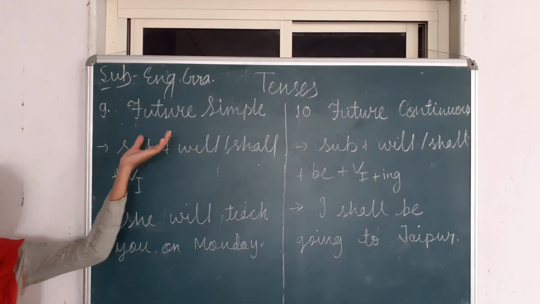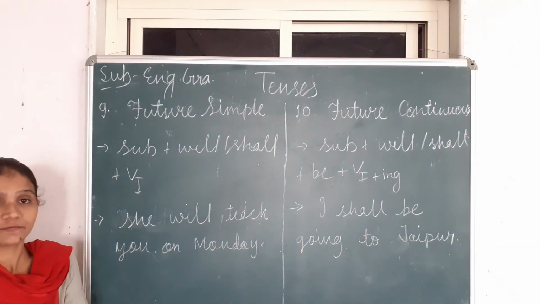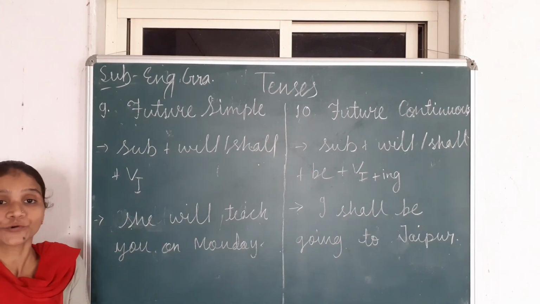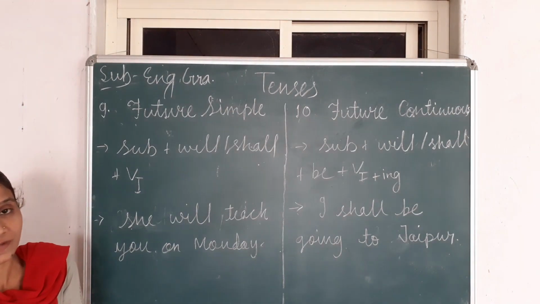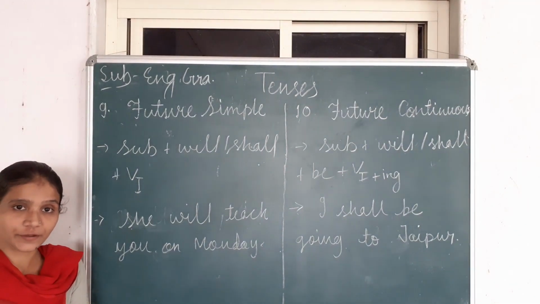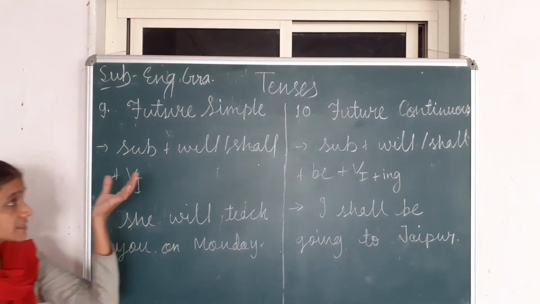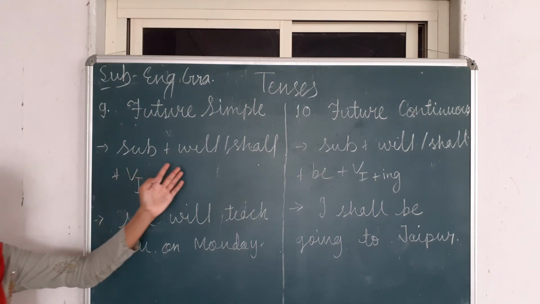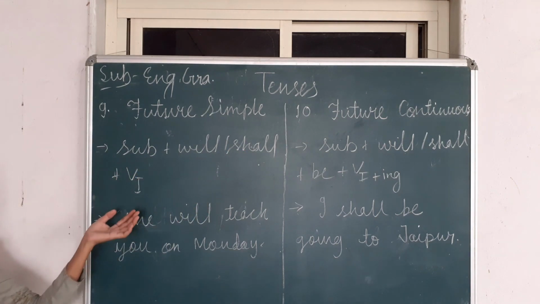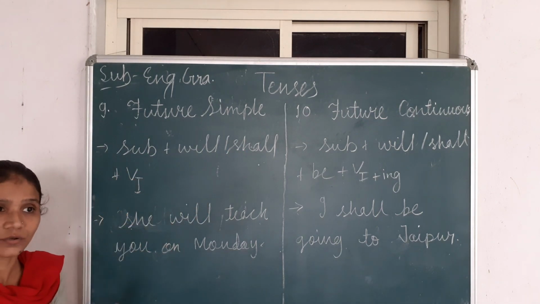Now the next is future tense. 8 tenses we have already completed. Again, future tense has 4 types: future simple, future continuous, future perfect, and future perfect continuous tense. So number 9, future simple tense. Sentence structure: subject plus will or shall plus first form of the verb and the remaining part, like object or complement.